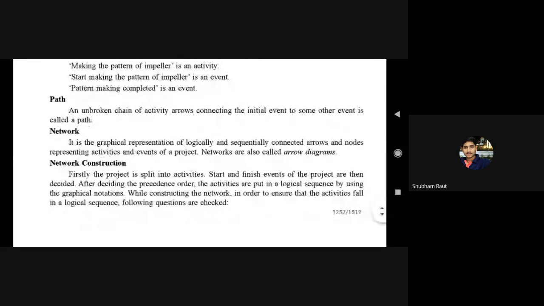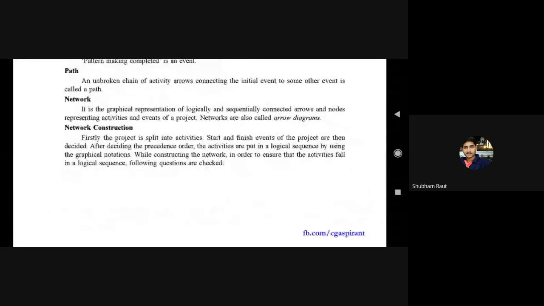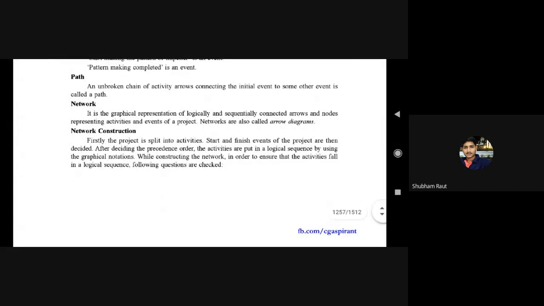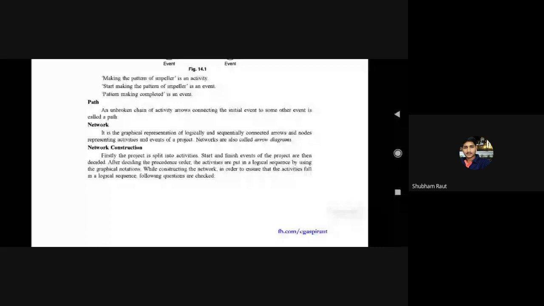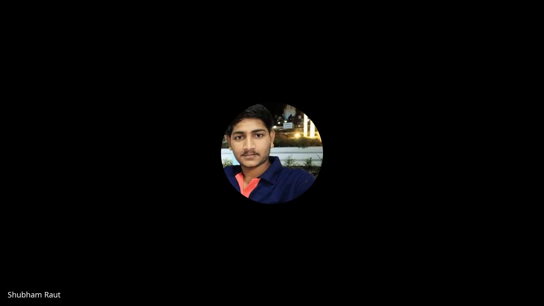Network construction. Whatever the role of the programmer, we have to finish, we have to complete our task. This is nothing but the construction. Now the dummy activity only determines the dependency of one activity on another but does not consume any time. It is called a dummy activity.